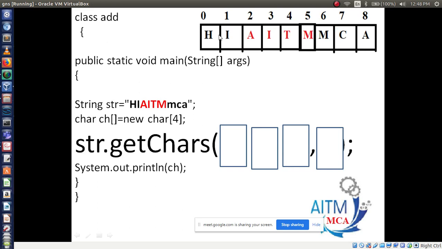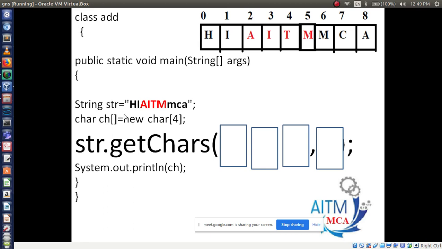Here I have taken hi AITM MCA. This is my main string. So the string reference variable I have taken: str is equal to hi AITM MCA. Now the target array name I have defined, that is char ch, new char, array size 4 I have taken. These are compulsory. You can take any array name, ch or whatever you like.